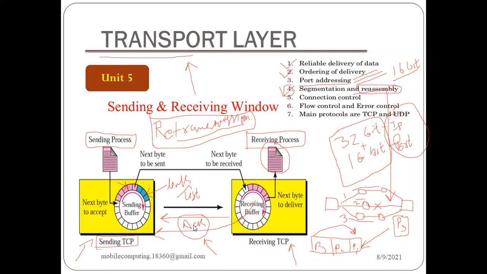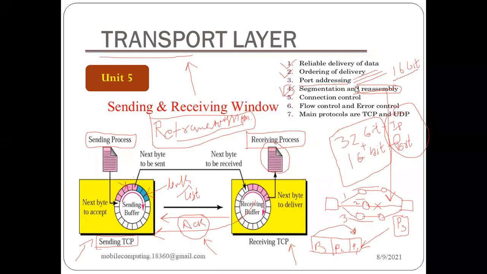Otherwise, if this were not there, the sender would keep on sending packets, and the receiver might not be in a situation to receive more packets because of heavy traffic or congestion. So all the packets which the sender has sent will spill out or be lost in the network, and we don't want that in any case, right? So there is a need for some control mechanism between these two.